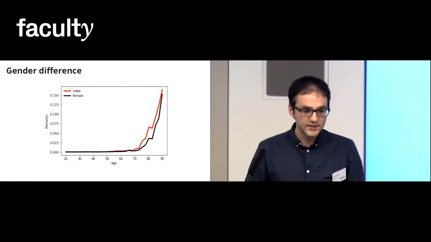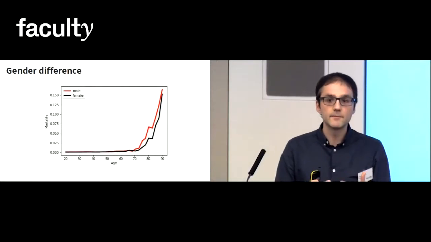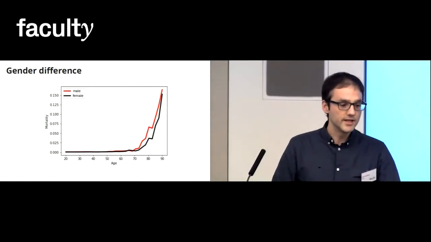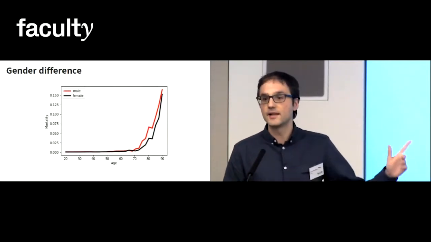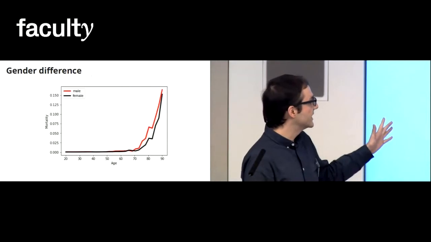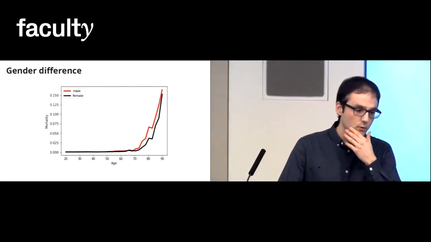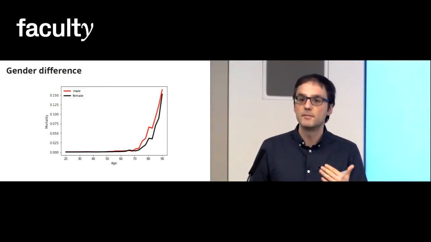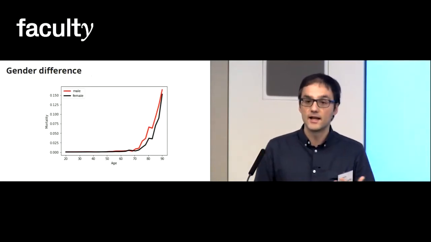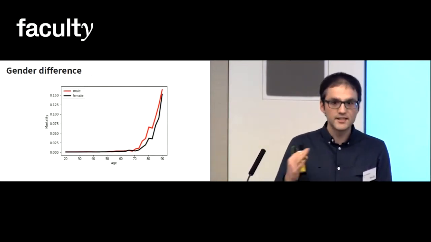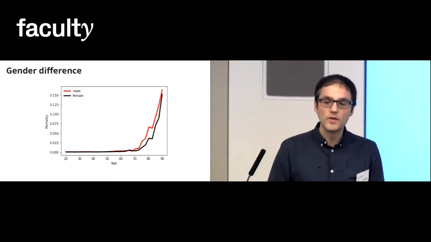So I did this by taking 2 sets of inputs and varying gender. I put it in the model and I got this curve here. I did it at different ages, and we can see how mortality increases with age, and we can see also that there is a difference between male and female, and males are more prone to die. This is something that the model was able to capture.